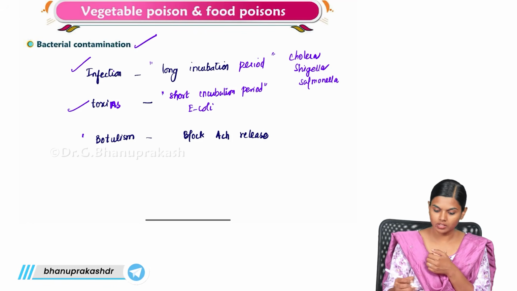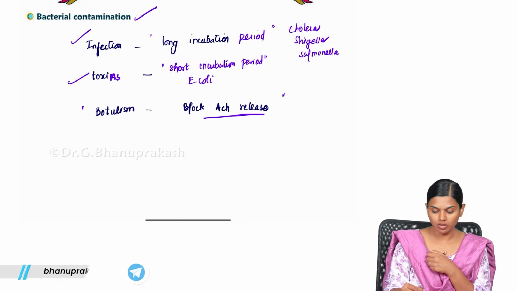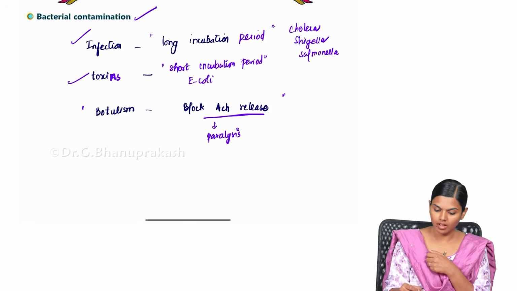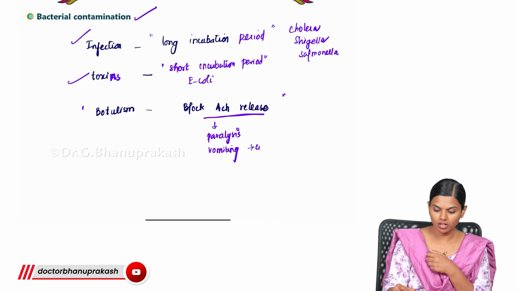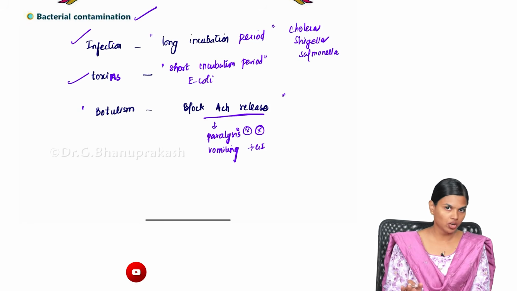In the case of botulism, the bacterial toxin blocks the acetylcholine release. Because of that, you will get paralysis and vomiting, like normal GI irritation. Along with that, you will get paralysis. One of the most important symptoms of botulism is paralysis. So this is about bacterial contamination.